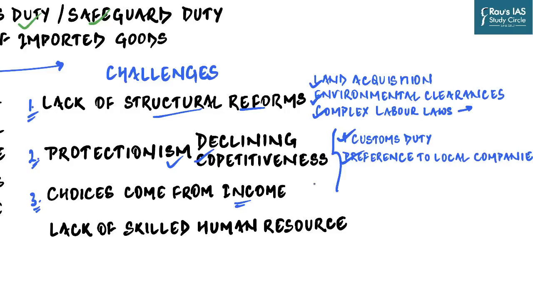In a country where 22% of the population is still living below the poverty line, food, clothing and shelter are of utmost importance for them. And so, increase in choices of goods has no meaning for people living below the poverty line or just above the poverty line. And so, whichever goods coming from whichever country, be it imported, exported, locally manufactured, whichever good is cost effective will be the one which will win the battle, and not whether it is being manufactured in our country. That is not the distinguishing criterion which the consumer is going to choose.